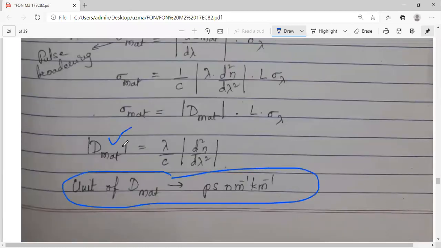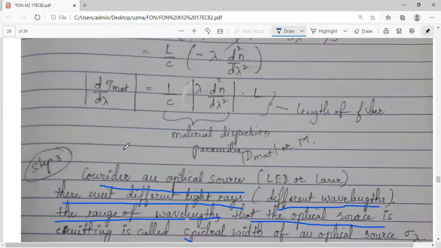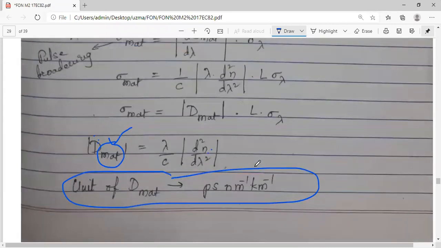We have seen that Dmat, that is the amount of dispersion or the pulse broadening in a material, the material dispersion, is given by lambda by c, d square n by d lambda square, where n is the refractive index. We have discussed this in your textbooks. Most of the time, this Dmat is represented as capital M. Continuing further, we still have to discuss the waveguide dispersion.